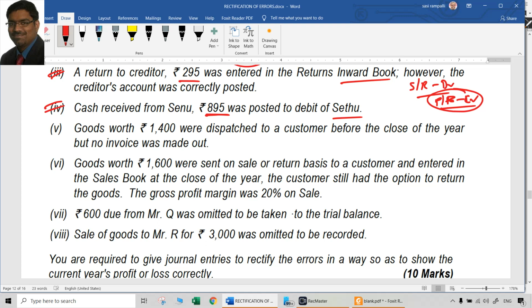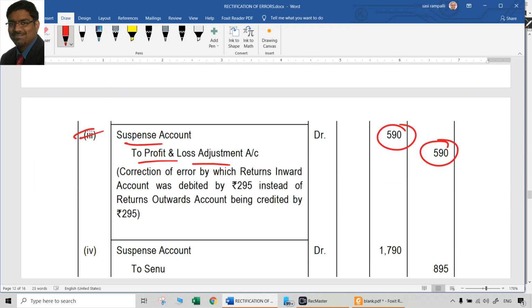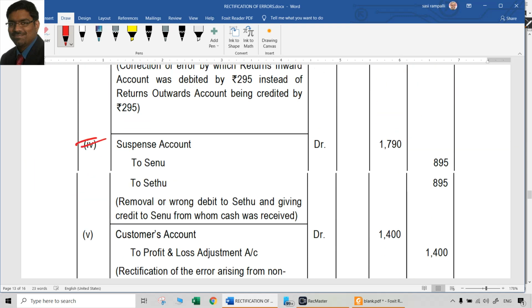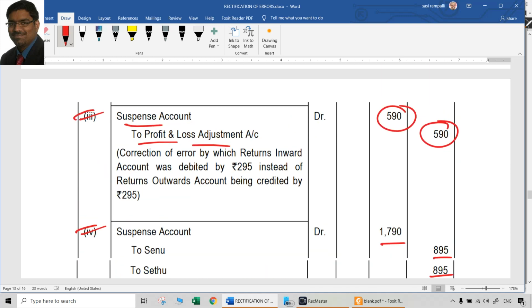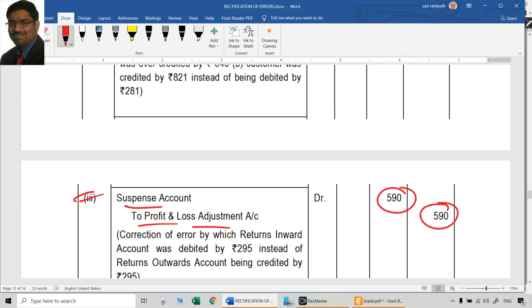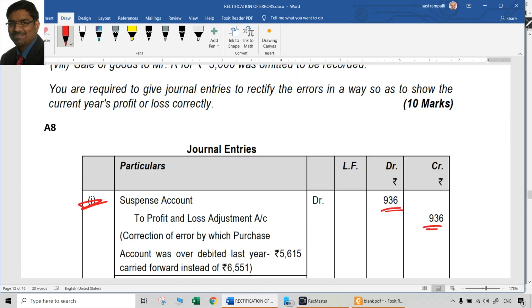So what should be the entry now? Definitely suspense account debit, to Senu account, to Setu account. That is the entry. Suspense account debit, to Senu account, to Setu account. Suspense account will be the total of both the credits, which is 1790 rupees.